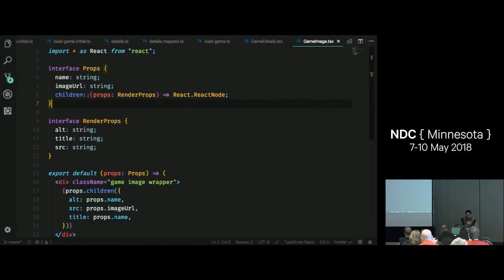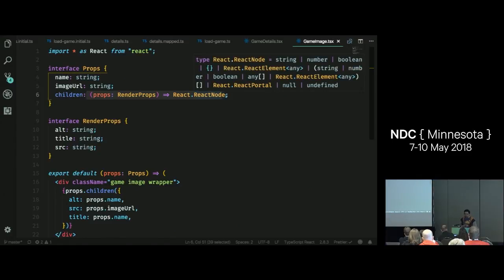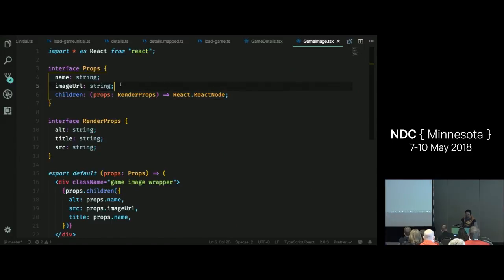The render props pattern, if you haven't used it before, what it does is we define a prop on our component, and the convention typically is to use children. Children is a built-in property that gets sent to all React components. That's what's inside the tags, the JSX tags. Whatever's inside there gets assigned to children. And what we're doing is we're just typing that explicitly as a function.